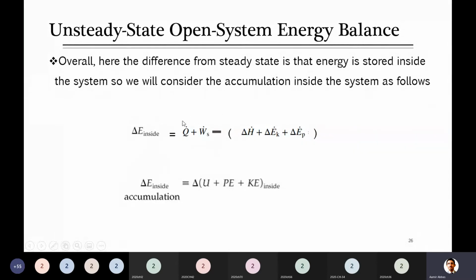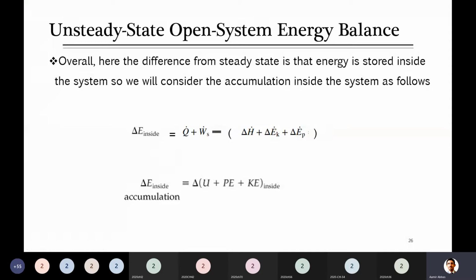And for open systems, if I write the equation for input minus output, this is the equation. I think you can see q plus ws, which I showed in a previous slide, minus change in enthalpy, change in kinetic energy, and change in potential energy.